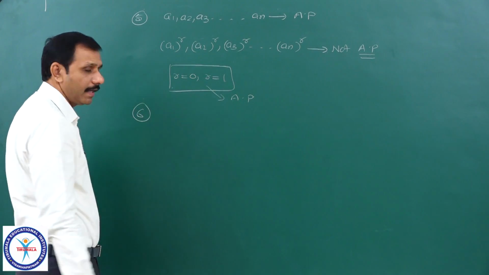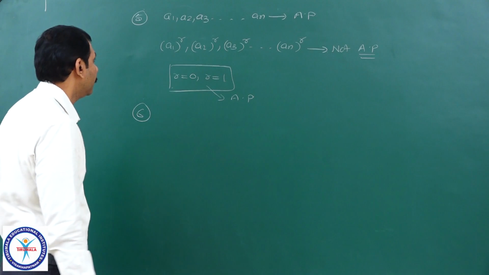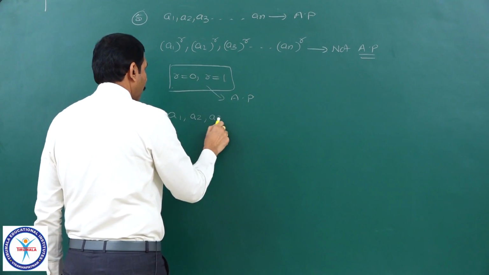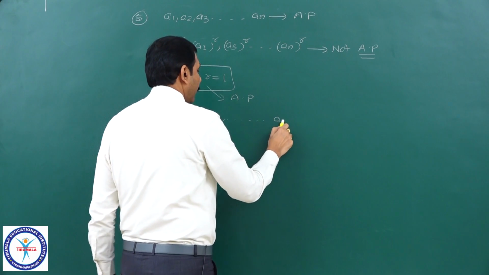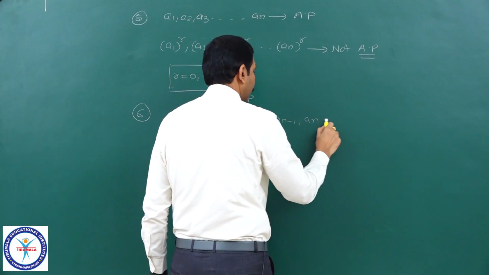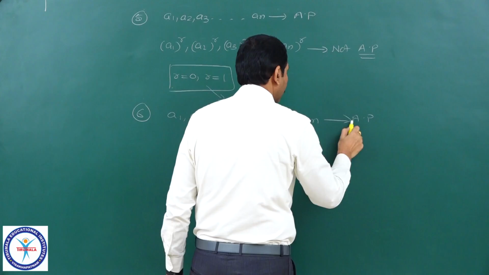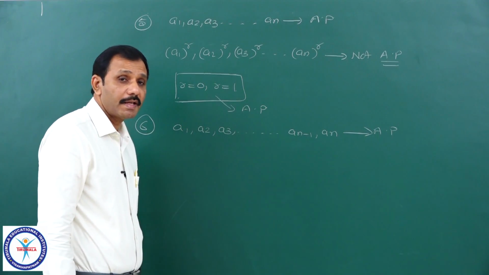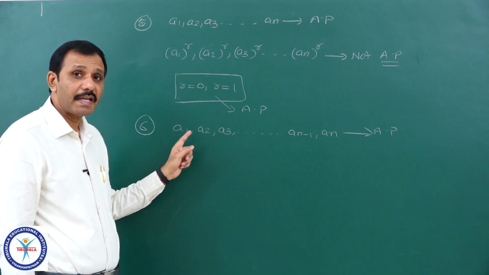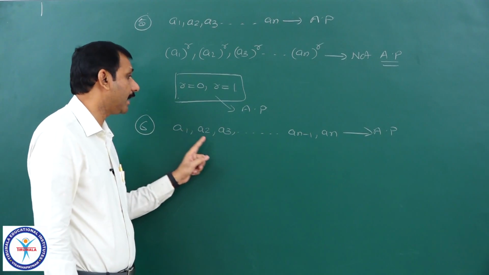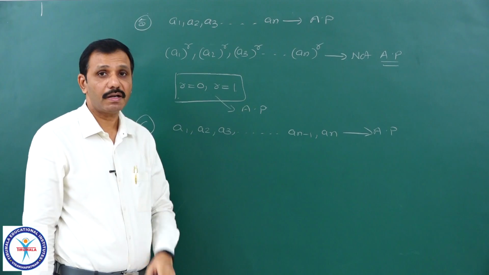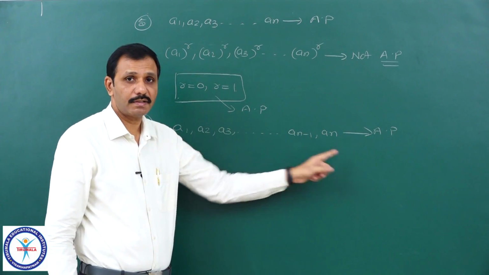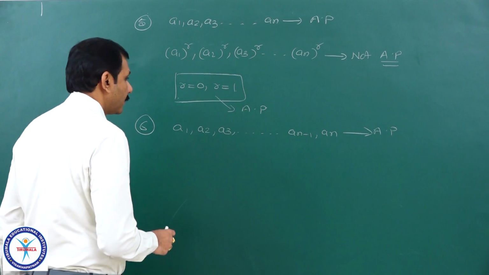Here one very important property. If I take a1, a2, a3 and so on, an minus 1, an, a finite AP, then in a finite AP, the sum of the terms equidistant from the beginning and end are equal and equal to the sum of the first term and last term. What is the meaning here, you see?